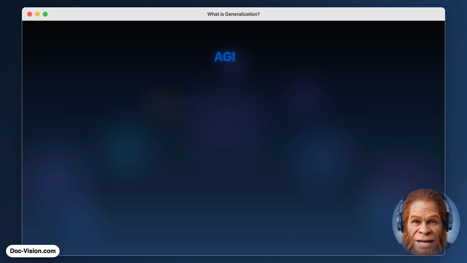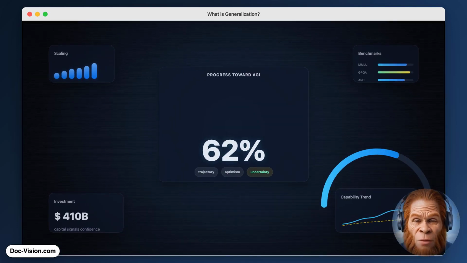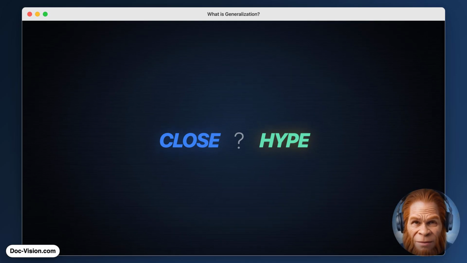Every AI lab is racing toward AGI, artificial general intelligence. But what exactly does general mean in this context? And where are the large models really on that path? Are we close, or is it mostly hype?